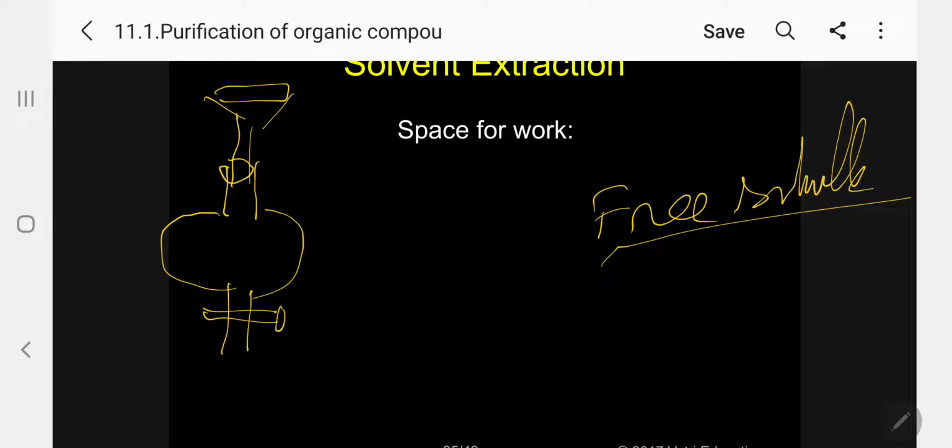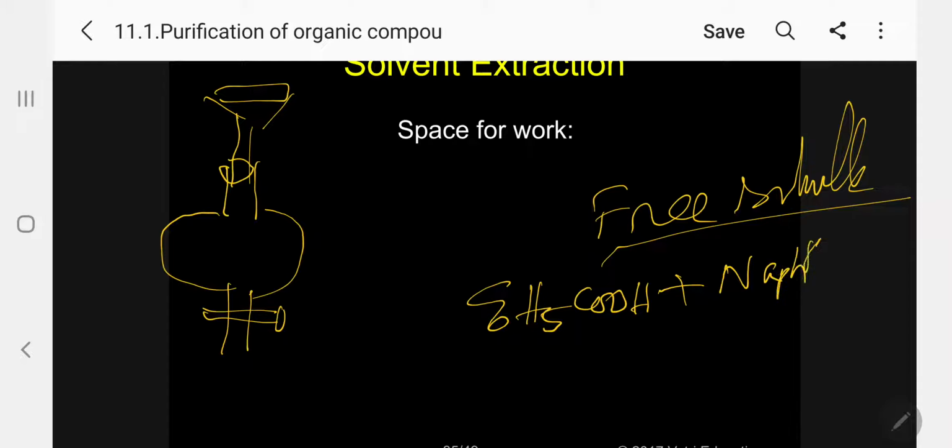Please follow. The insoluble case is the ether method. Suppose both compounds are soluble in ether. I can give two examples. One is benzoic acid, and I can take naphthalene as a specific example.